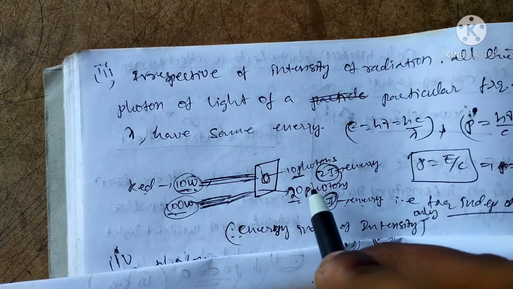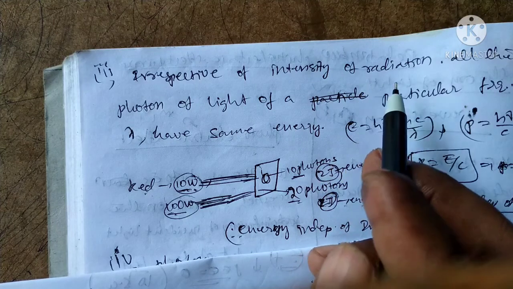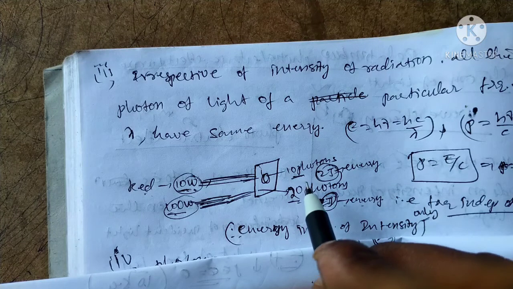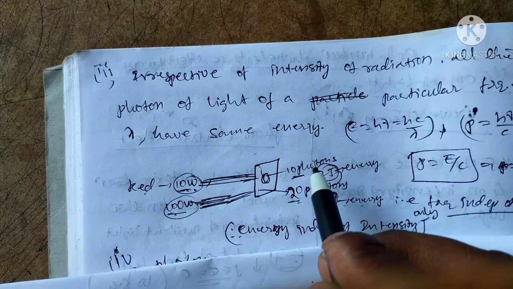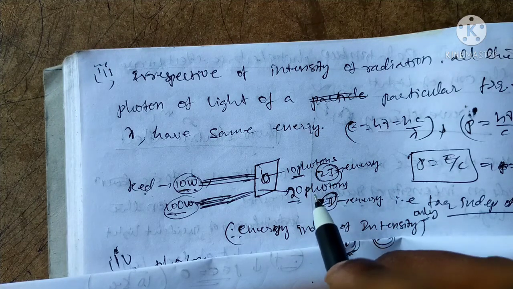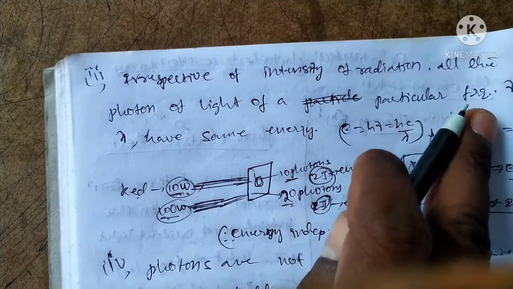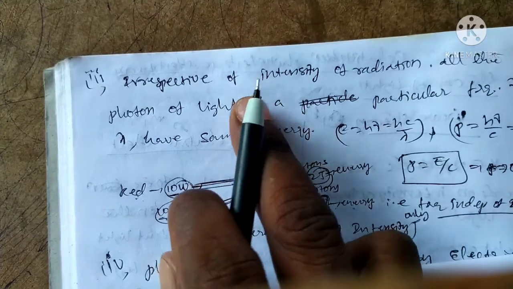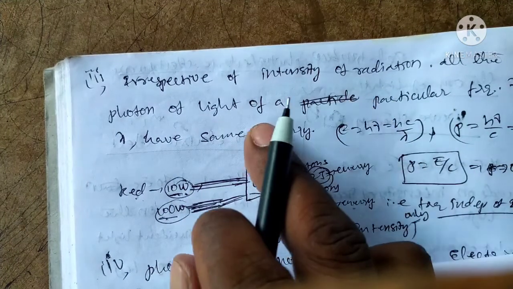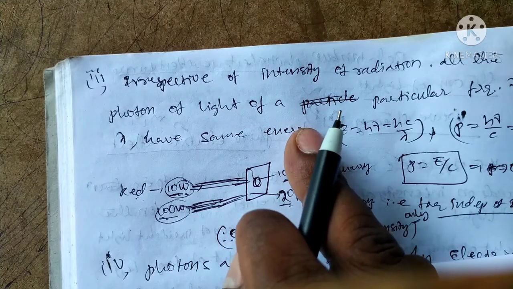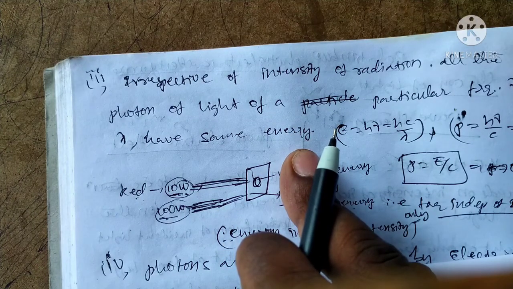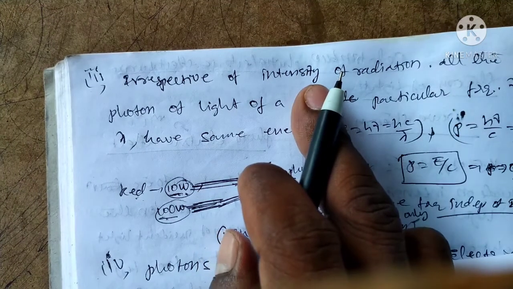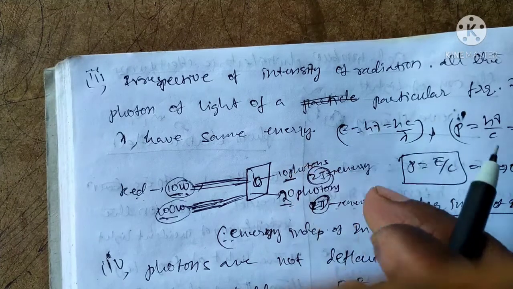Intensity changes with the number of photons or number of electrons, but energy is independent of the intensity. Energy depends only on the frequency of the incident wave. All photons of the same frequency have the same energy, and intensity depends upon the number of photons or electrons.